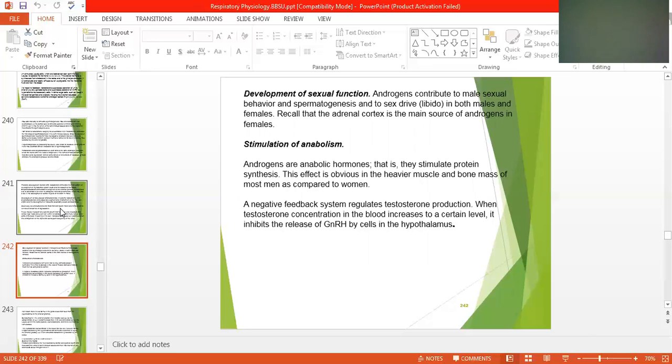A negative feedback system regulates testosterone production. When testosterone concentration in the blood increases to a certain level, it inhibits the release of the gonadotropin releasing hormone by cells in the hypothalamus. So the controlling hormone is reduced from the hypothalamus. The hypothalamus is below the thalamus.